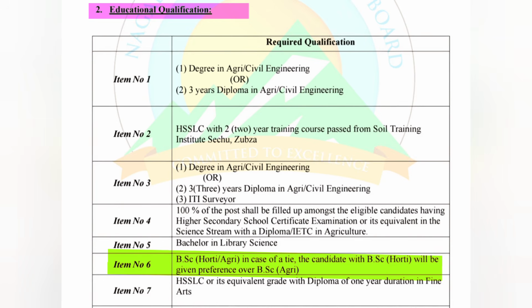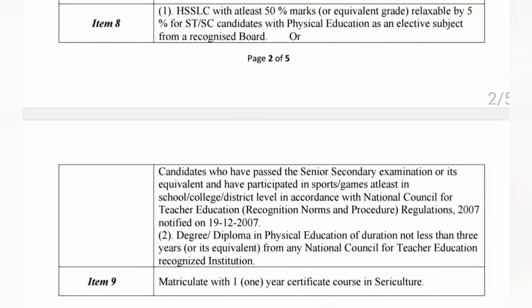In case of a tie, the candidate with PSc Horti will be given preference over PSc Agri. Now for item number 7, which is drawing teacher. The educational qualification requirement is HSSLC, that is class 12 or its equivalent grade with diploma of 1 year duration in fine arts. Now for item number 8, which is physical education teacher.